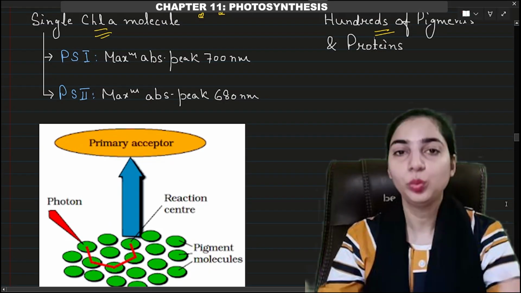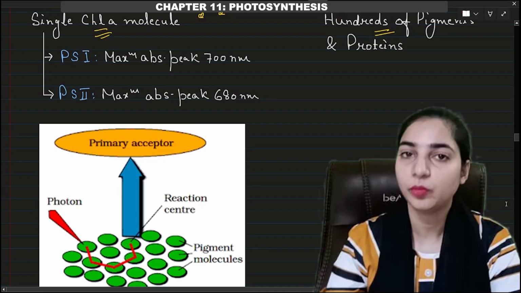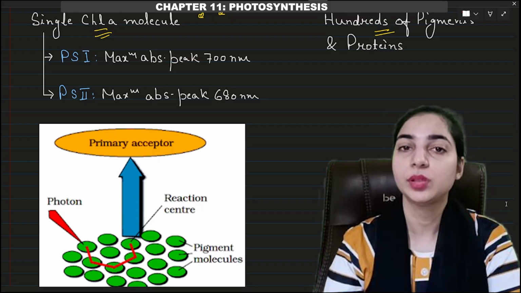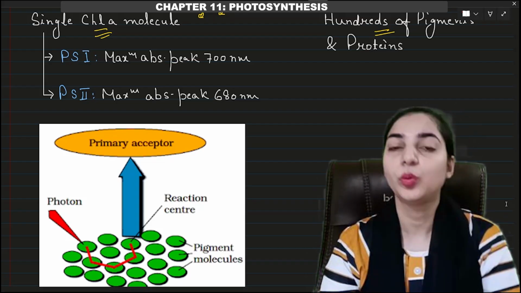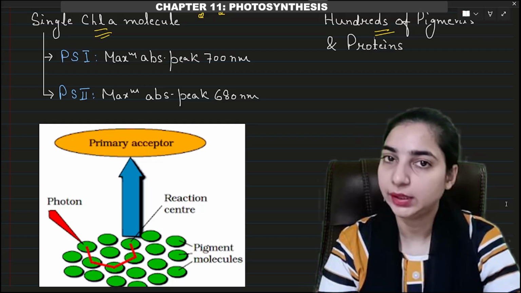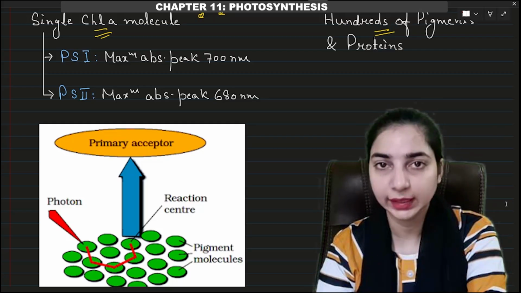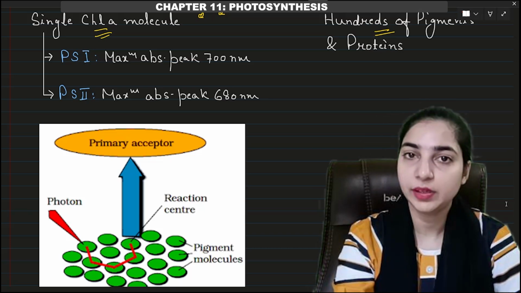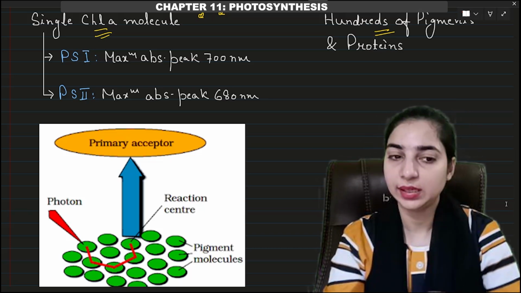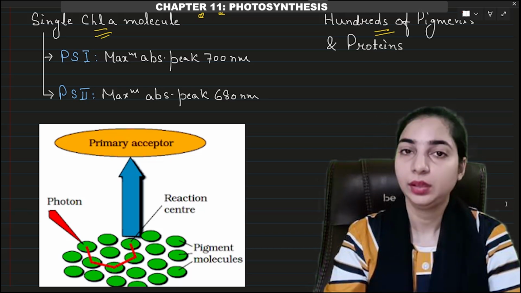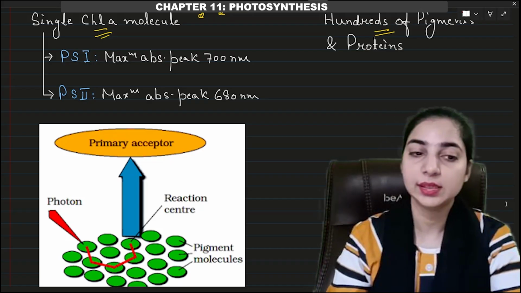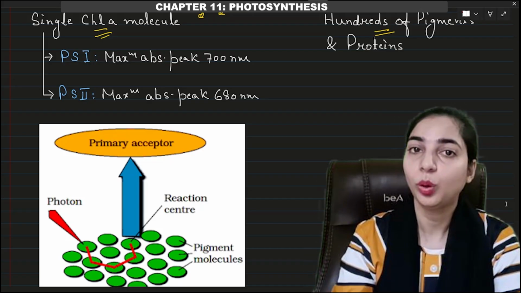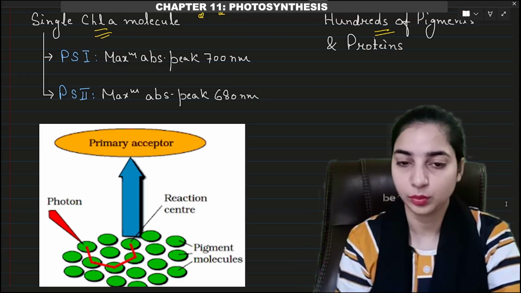Now there are two types of photosystems, photosystem 1 and photosystem 2, right? Why are they known as photosystem 1 and photosystem 2? Because photosystem 1 was discovered earlier and photosystem 2 was discovered later. It does not mean that photosystem 1 will take place first and then photosystem 2. It is not named in the sequence of function, but just in the sequence of discovery.